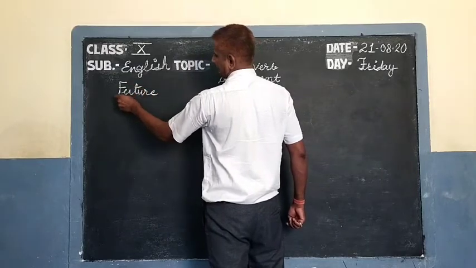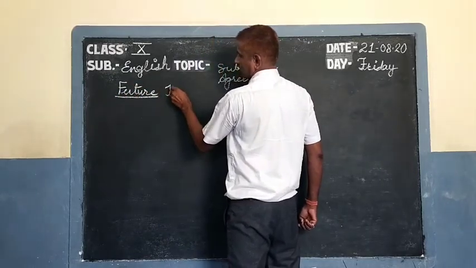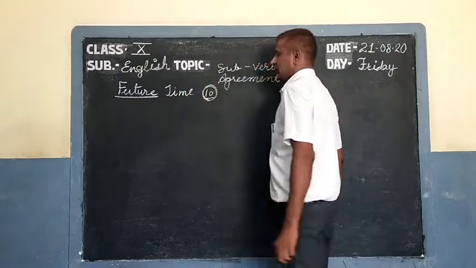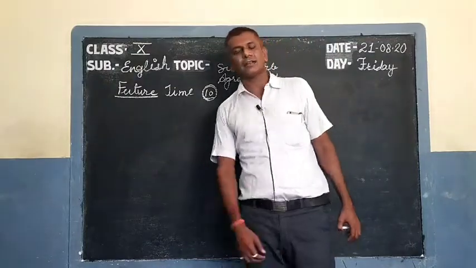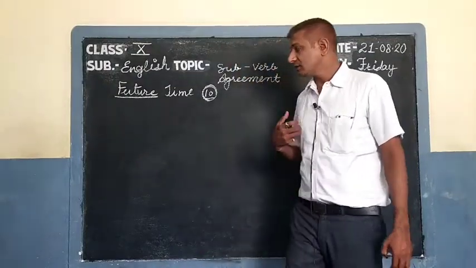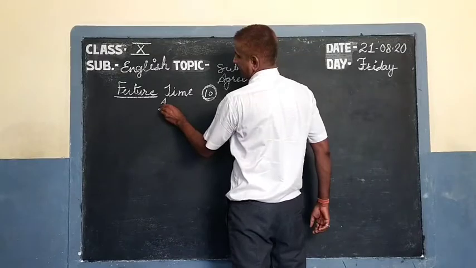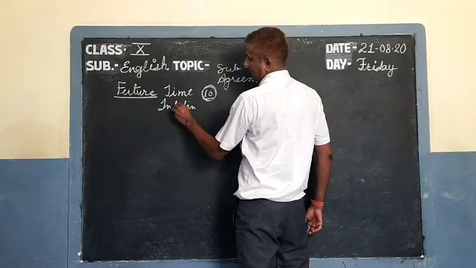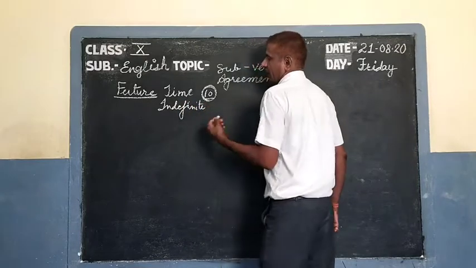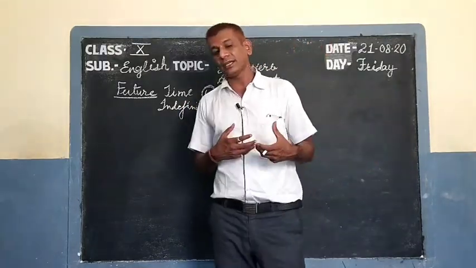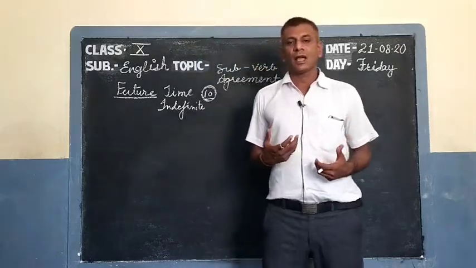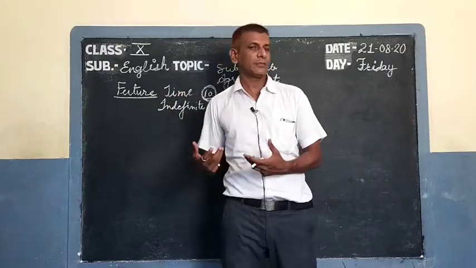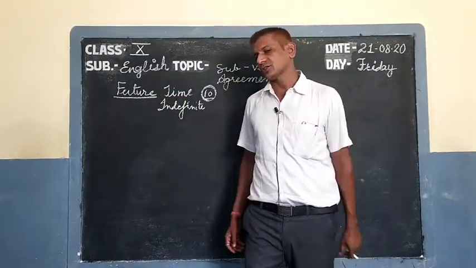time verbs, which I told you in the beginning, those are 10 verbs. So how do we use future indefinite, and how do we identify the future continuous time, how do we identify the future perfect time and future perfect continuous time?